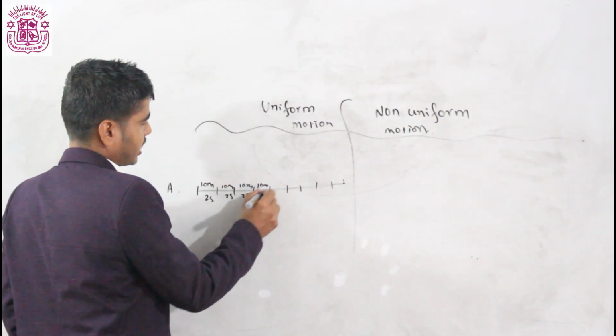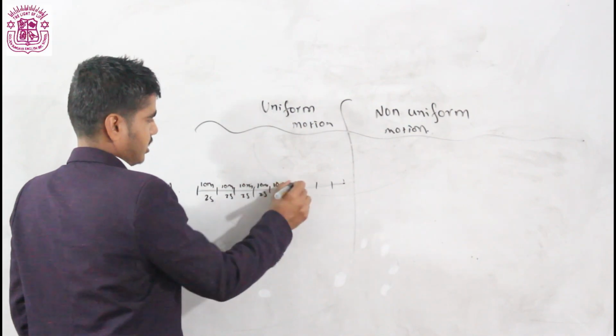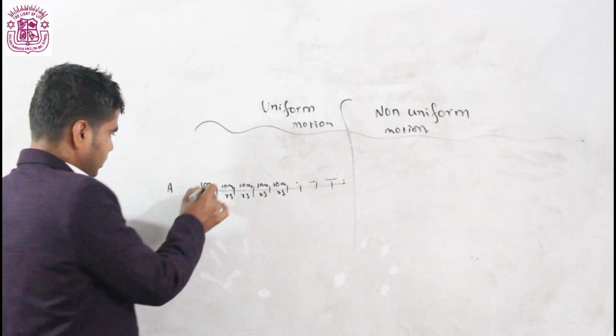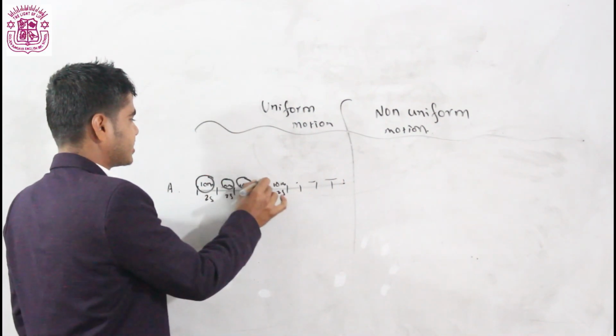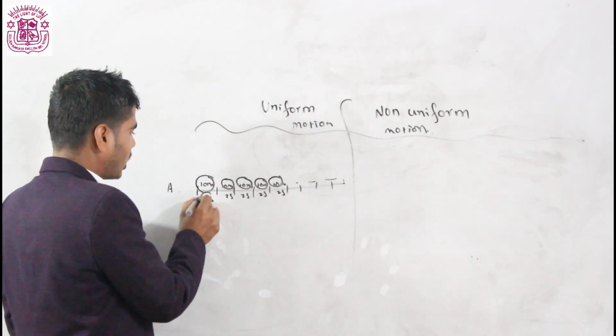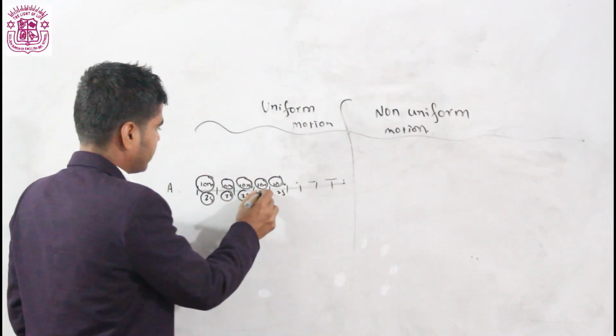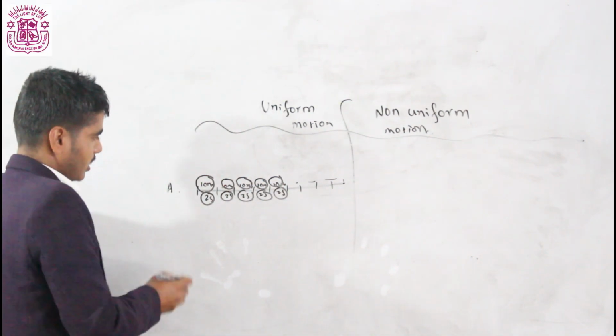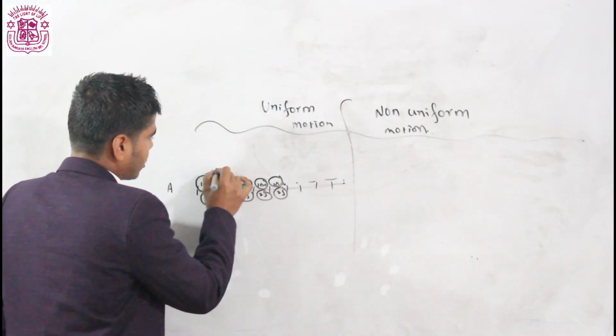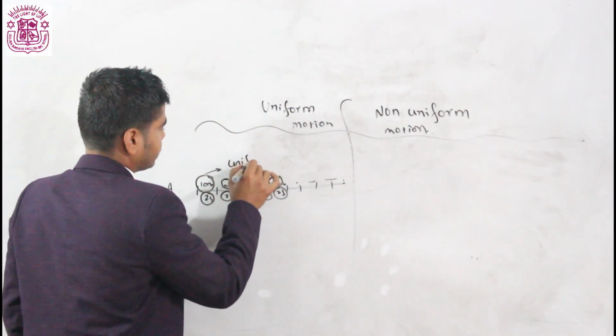Likewise, if a body travels equal distance in equal interval of time, then it is called uniform motion.